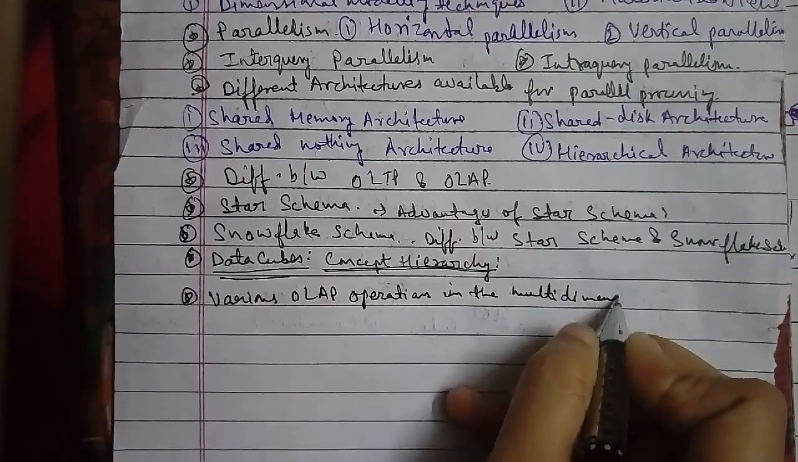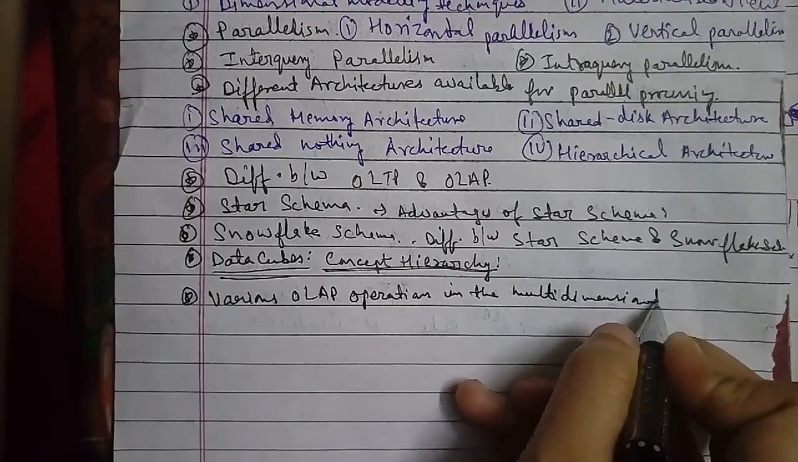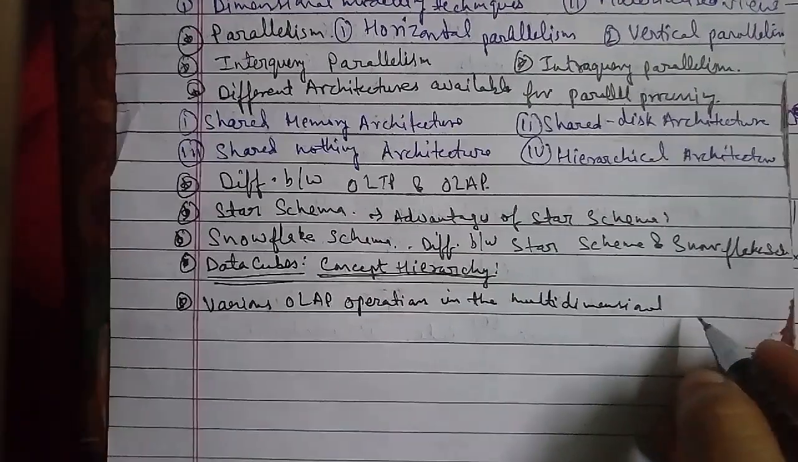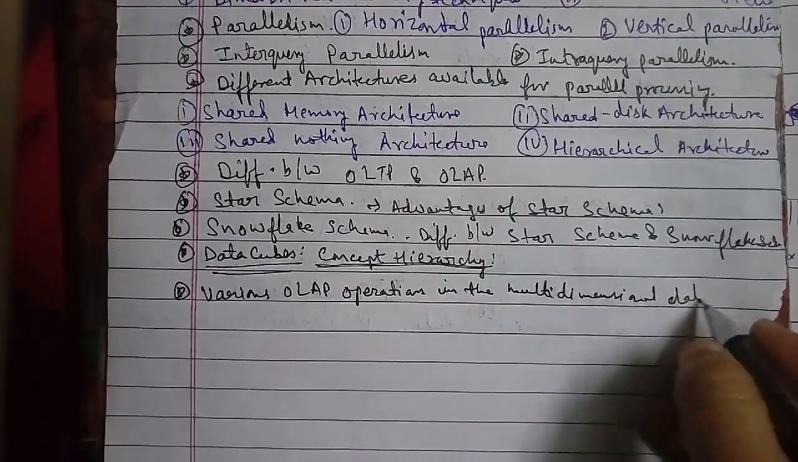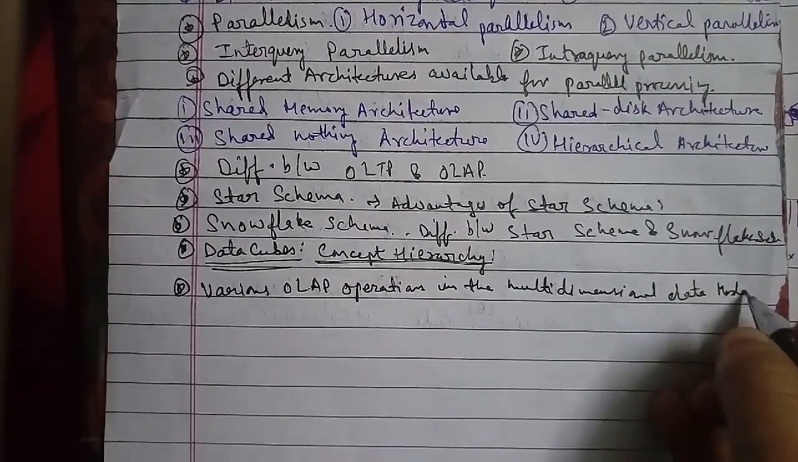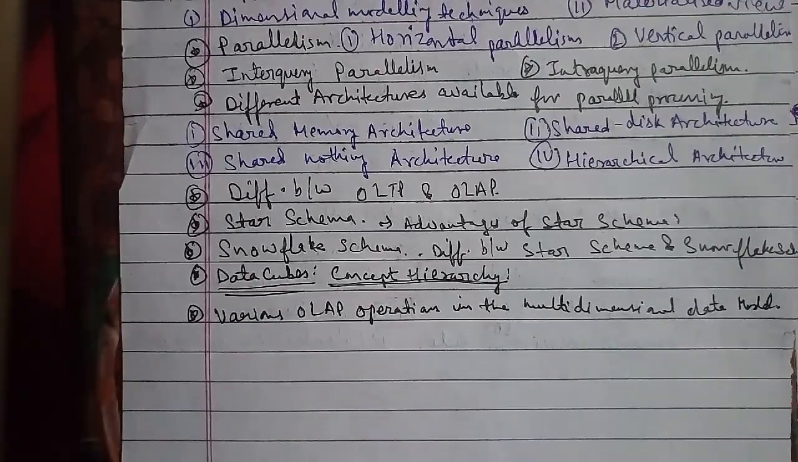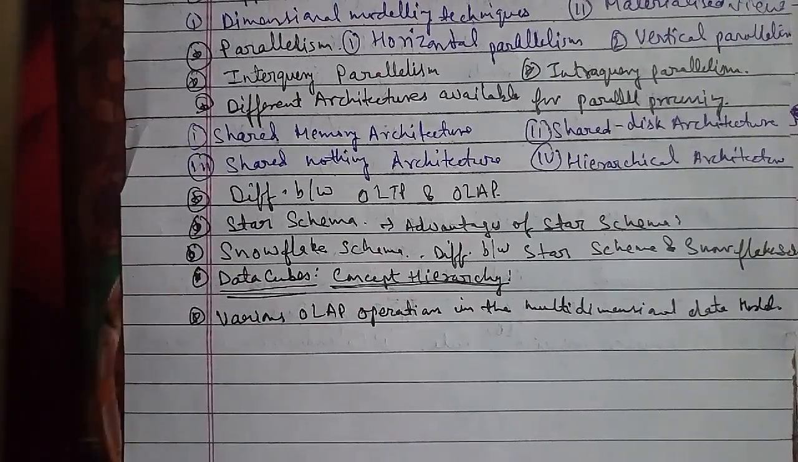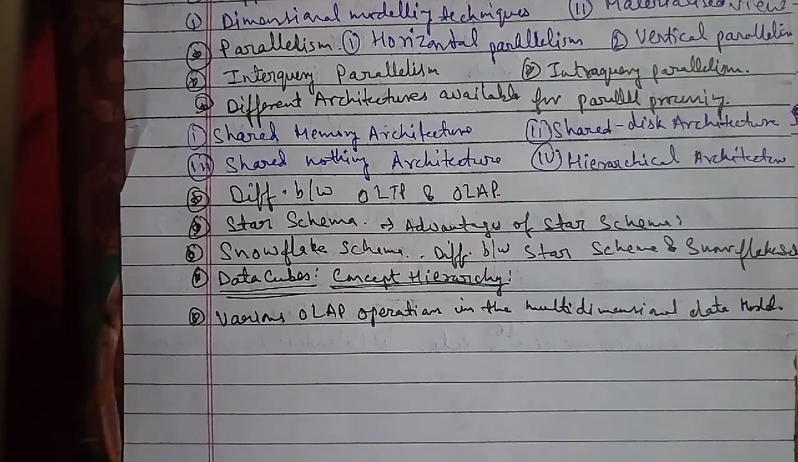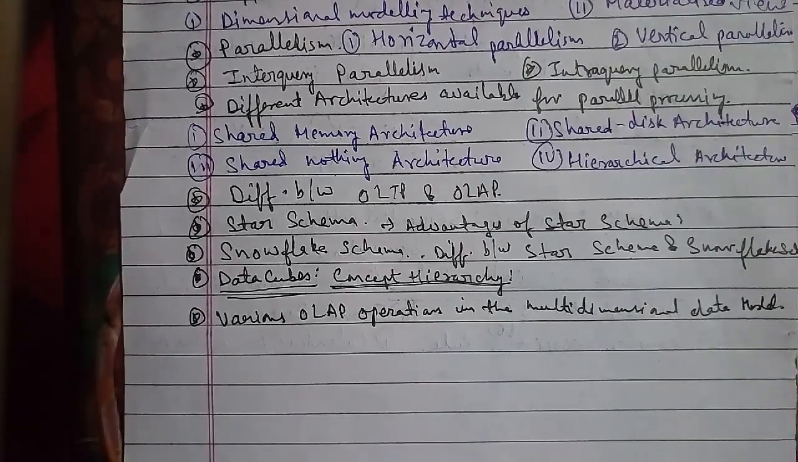So we'll go ahead with a short answer. The first is roll up, as the name itself suggests, and drill down. The third is slice and dice, and the fourth is pivot, which is rotate.